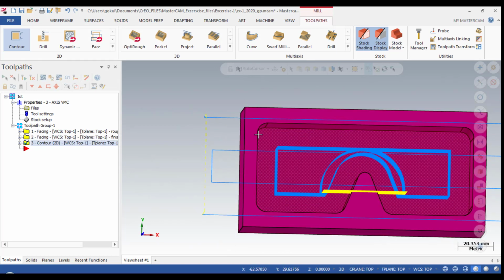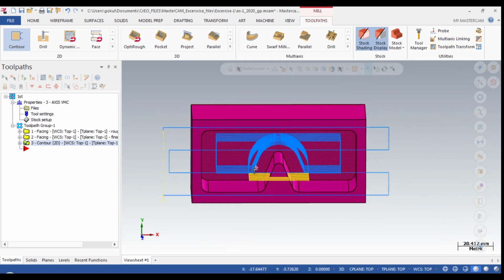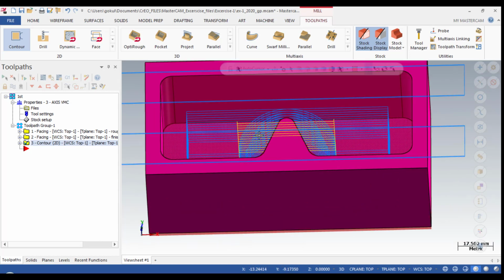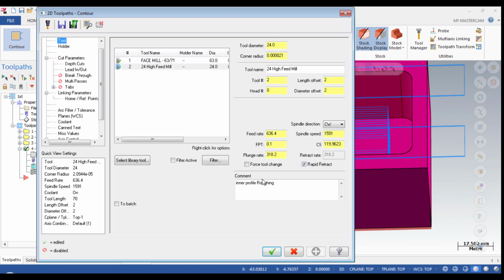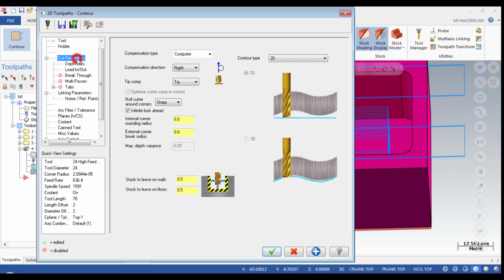Okay, this is the tool path which is generated, the blue line you see here. To copy it for finishing, I will just copy and paste. Go to parameters, double click the parameters, go to tool and select finishing.